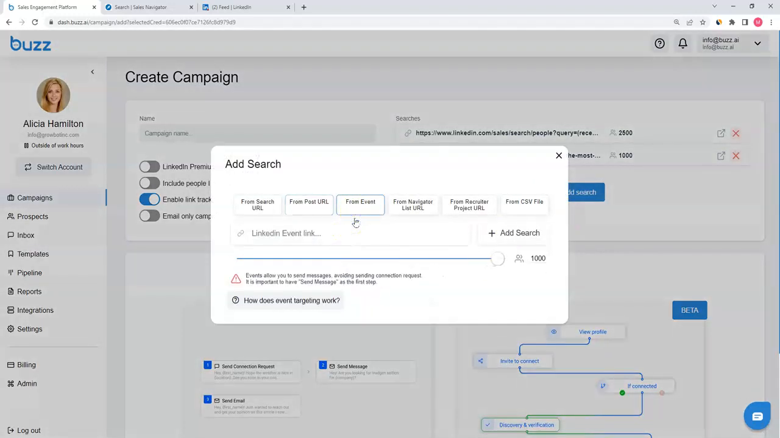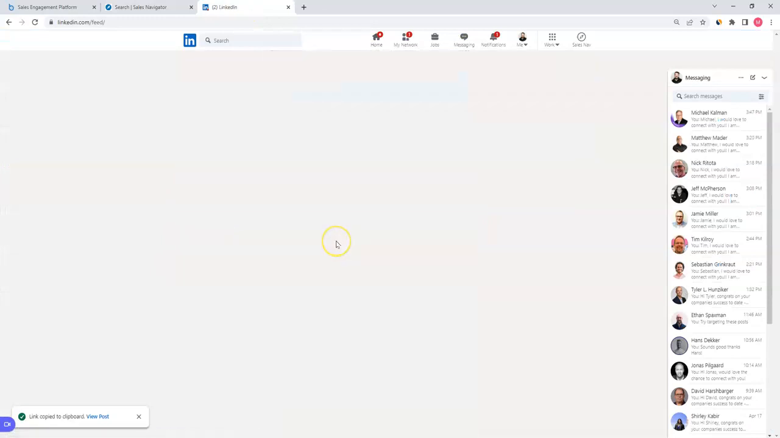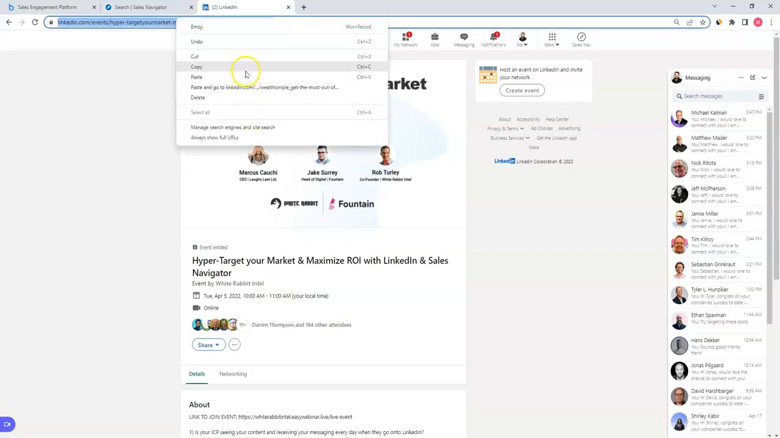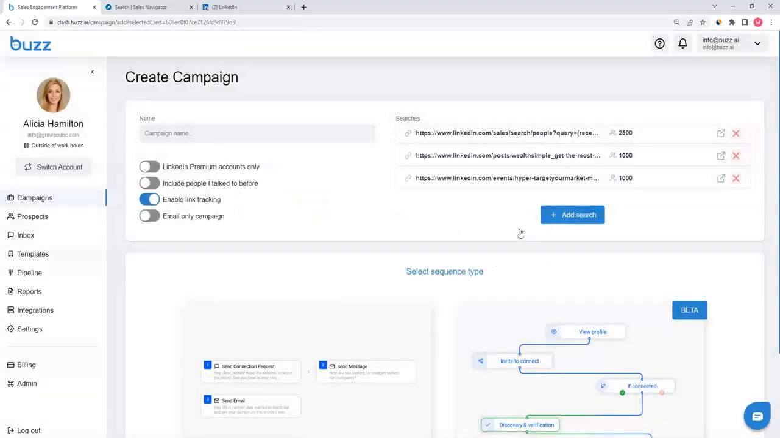Another level of targeting we have here is the event link URL that we can use. So here we've got another option. We can jump into Buzz again, directly from LinkedIn, pulling out a list of individuals who we want to target. If we wanted to target this group of 194 plus one people, the 195 people who have attended this event, as simple as copying this link, bringing it back to Buzz, pasting it in as a search, and there you have it. At this point, we're targeting a Sales Navigator list, a post, as well as an event.